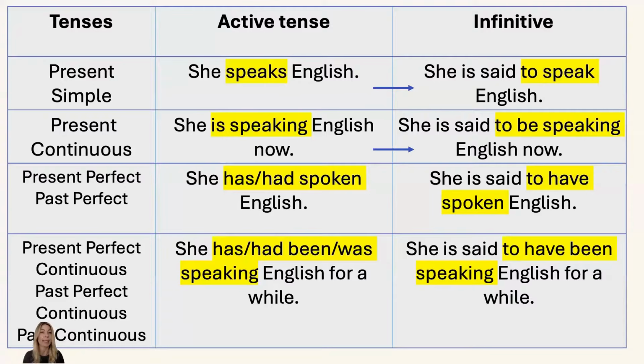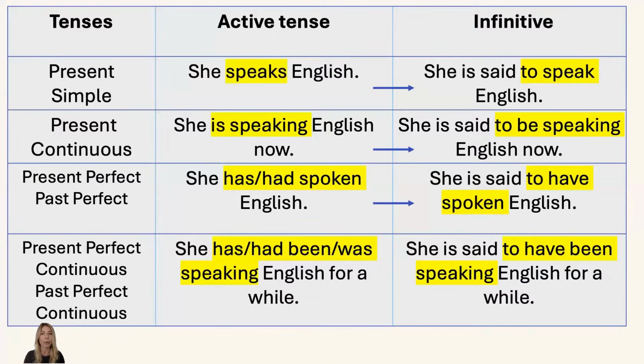She has spoken or she had spoken English. It depends on the context. I don't have this context here just because I don't have space simply in this table. If you have present perfect or past perfect, you should use perfect infinitive in the rephrased sentence. She is said to have spoken English. And if you have present perfect continuous, past perfect continuous, or past continuous, you should use the perfect continuous, right? Passive here, infinitive here. So to have been speaking.